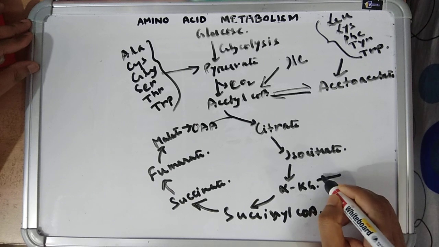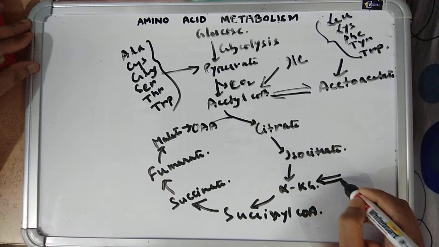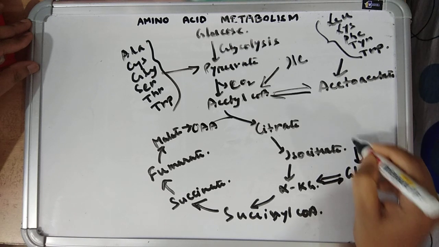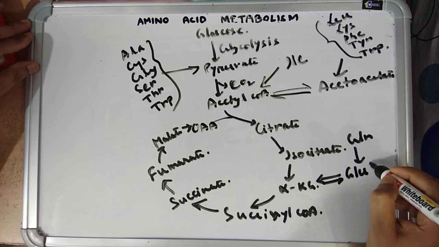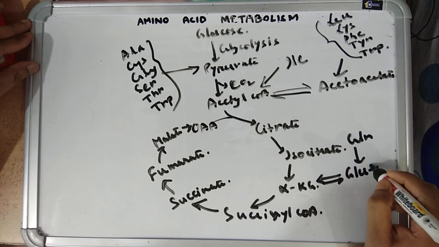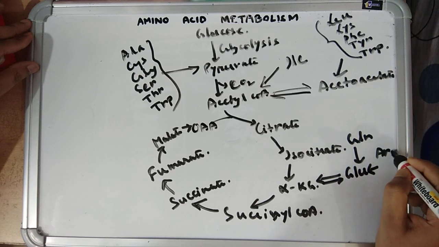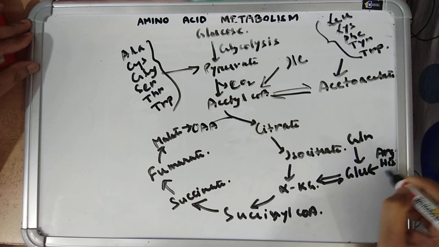Then alpha ketoglutarate is formed from glutamate. Glutamate is formed from glutamine. Glutamate is also given by arginine, histidine and proline.